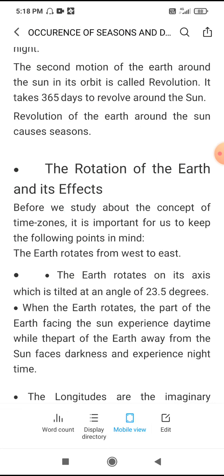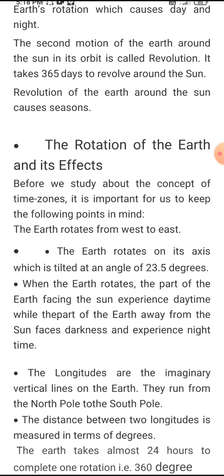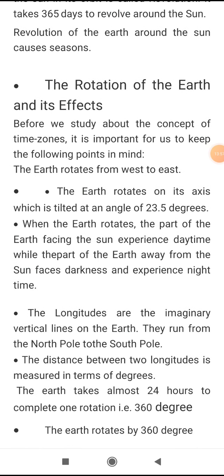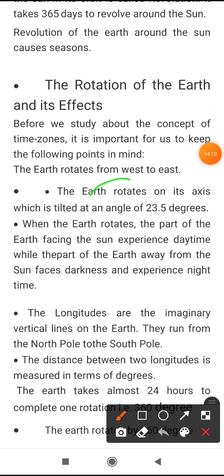Now when the earth rotates, the part of the earth facing the sun experiences daytime, while the part of the earth away from the sun faces darkness and experiences nighttime. Now see, the longitudes are imaginary vertical lines on the earth. I think you remember longitudes and latitudes, because you studied this in the 6th standard, but once again I'll show you.